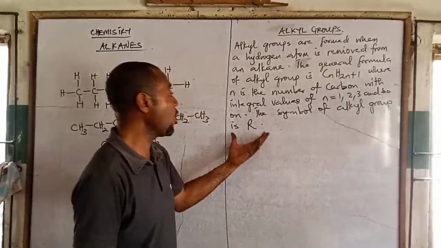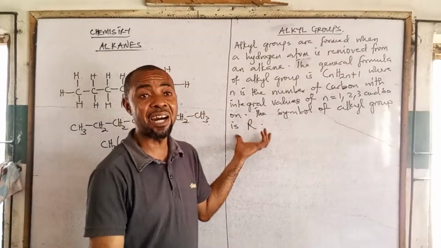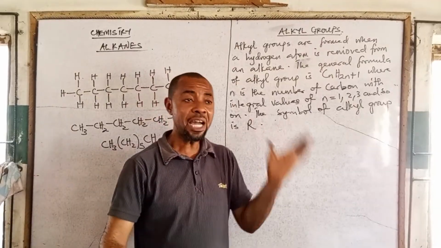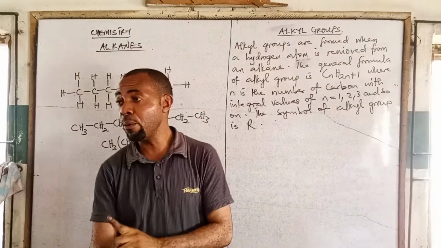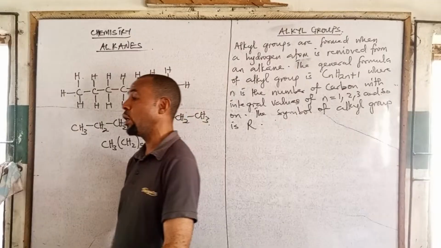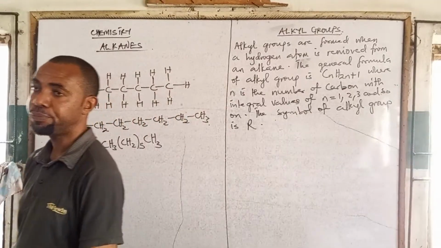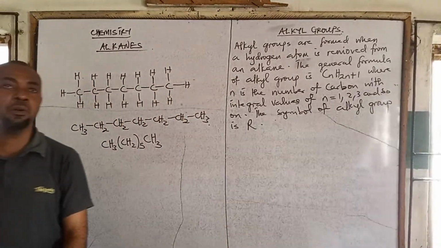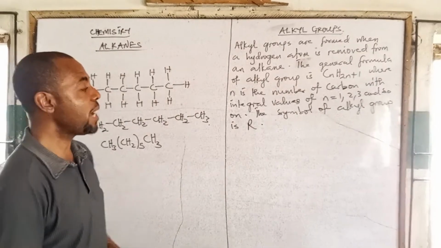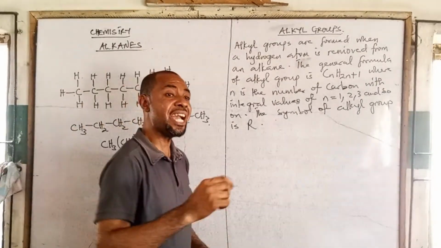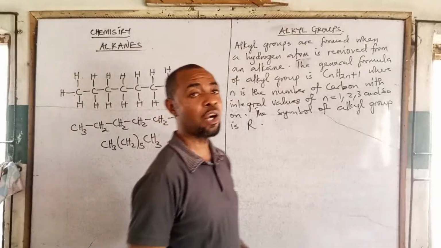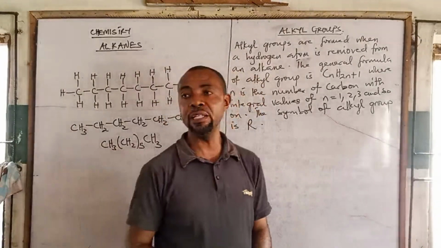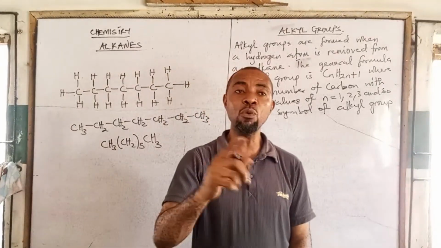So the symbol of alkyl group is what? R. So in organic chemistry, wherever you see R, R is talking about alkyl group. To name alkyl group, we remove the ANE in the corresponding word, alkane, and replace it with YL.